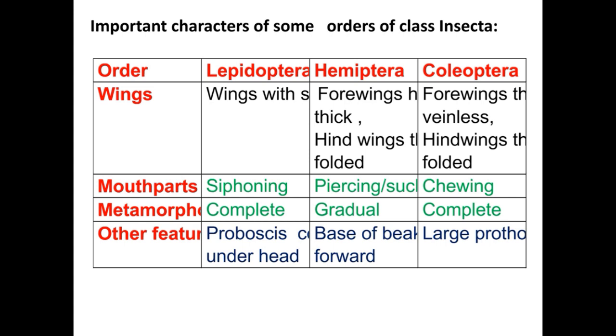In mouth parts, Lepidoptera is of siphoning type, Hemiptera is of piercing and sucking type, and Coleoptera is of chewing type. Metamorphosis is complete in both Lepidoptera and Coleoptera and gradual in Hemiptera. Among other features, in Lepidoptera the proboscis is coiled under the head, in Hemiptera the base of the beak is forward, and Coleoptera has a large prothorax.